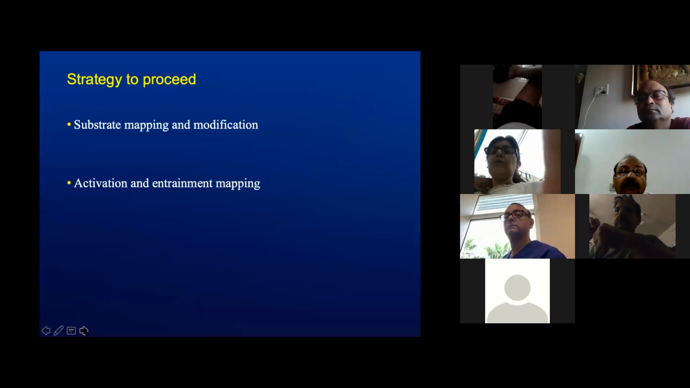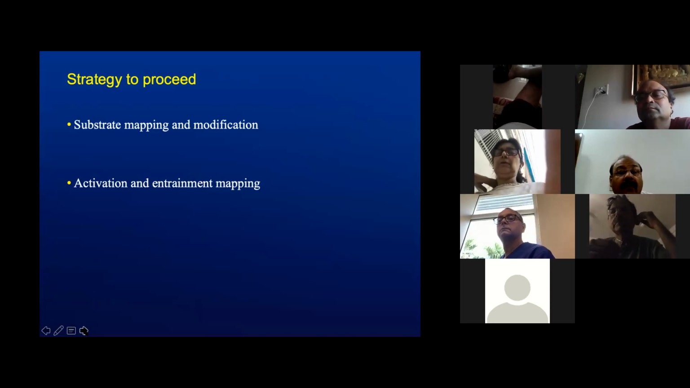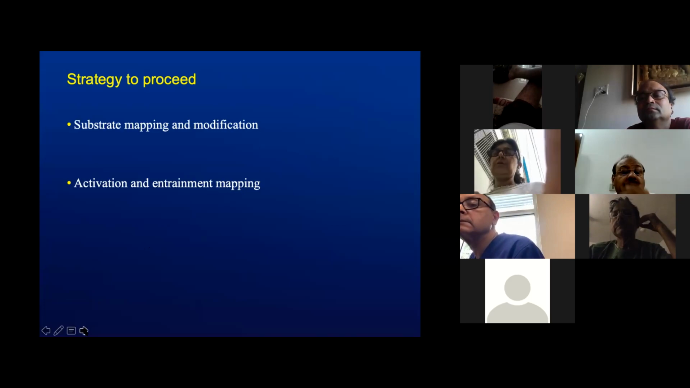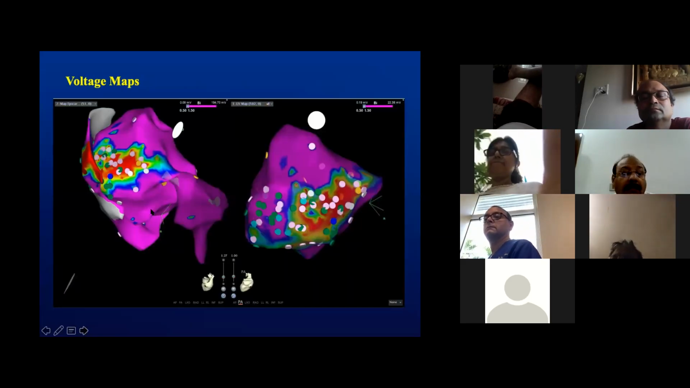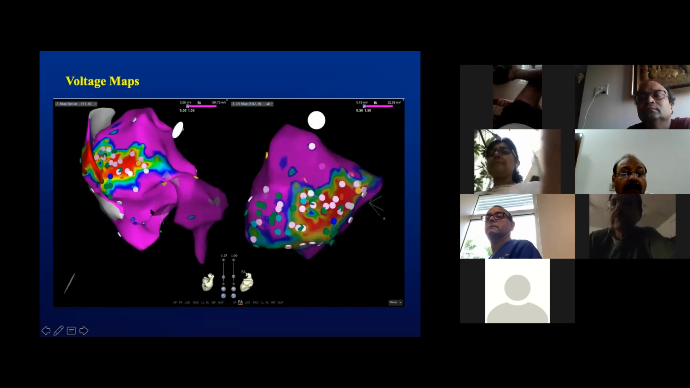Additional vasopressors were introduced by our anesthetist at this point of time. We preferred to use vasopressin for this patient. We created a voltage map under sinus rhythm for this patient. We preferred using sinus rhythm for this patient.